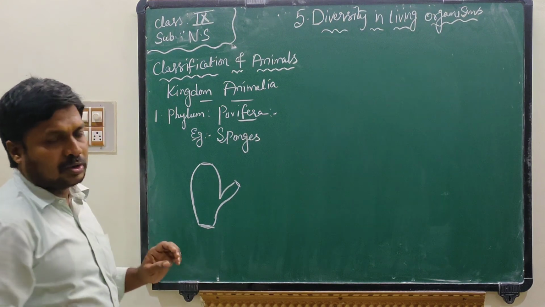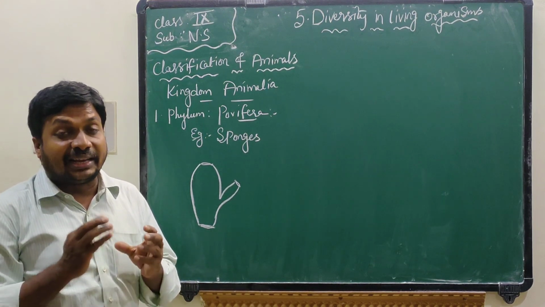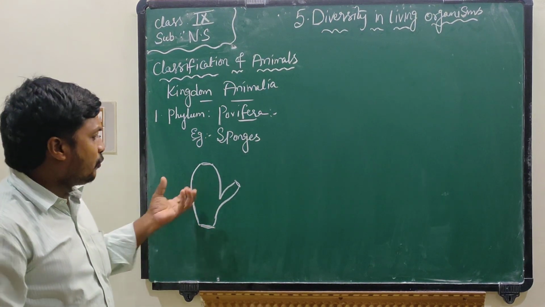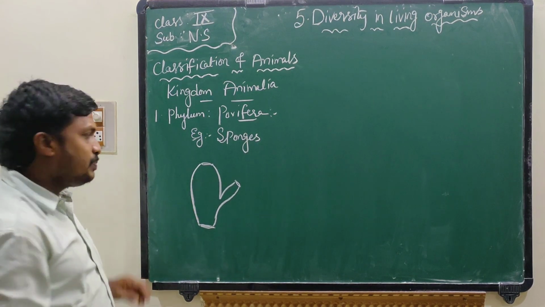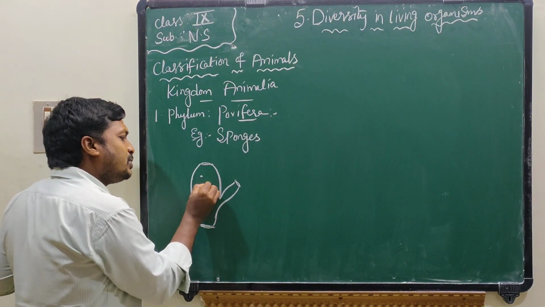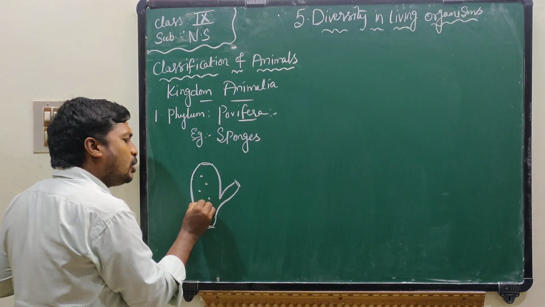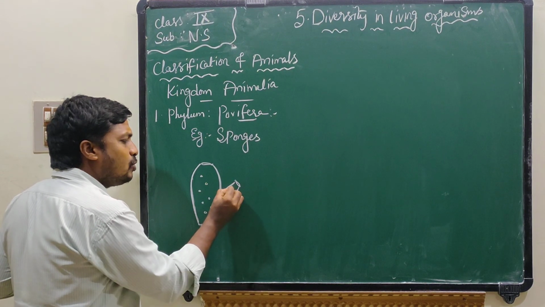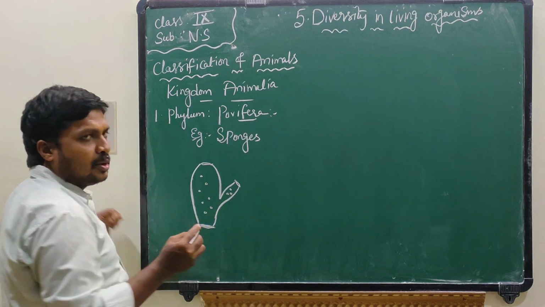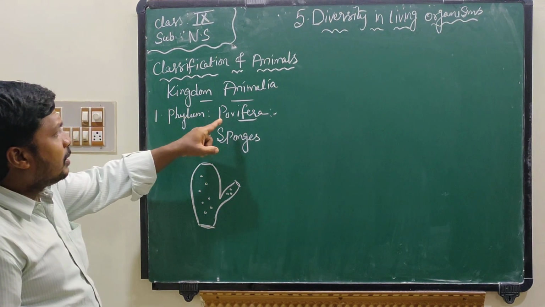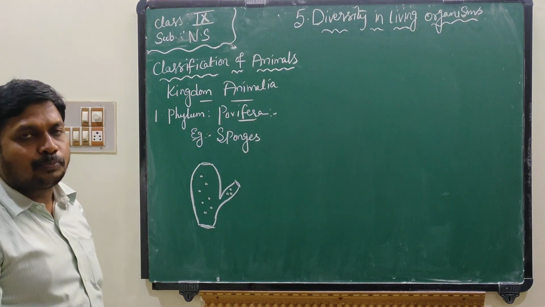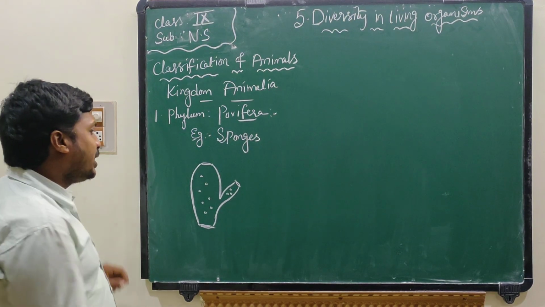If you observe sponges, we cannot find any differentiation in the body. They have small pores in their body. Pores means holes. That's why they are called phylum Porifera. Porifera means pores.